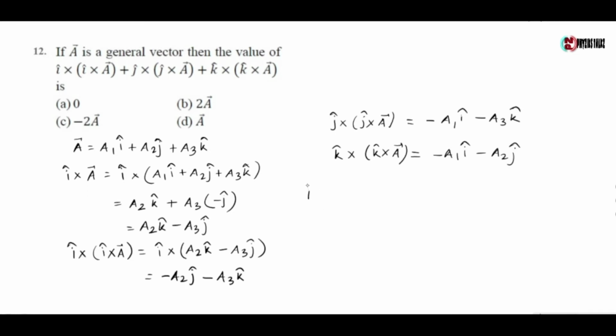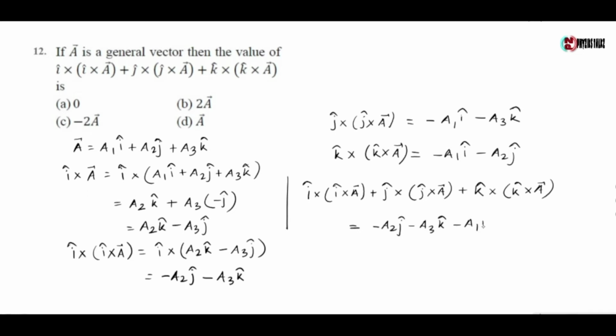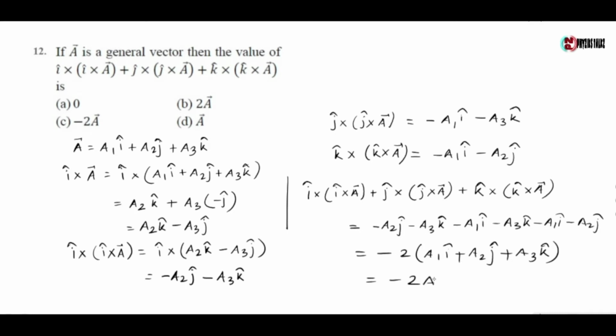So the quantity i cross a plus j cross a plus k cross a is equal to minus a2 j cap minus a3 k cap minus a1 i cap minus a3 k cap minus a1 i cap minus a2 j cap, which gives minus 2 into a1 i cap plus a2 j cap plus a3 k cap, which gives minus of 2 a vector. So the correct option is option B.